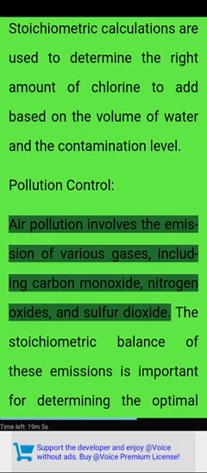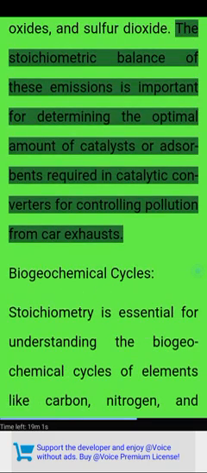Air pollution involves the emission of various gases, including carbon monoxide, nitrogen oxides, and sulfur dioxide. The stoichiometric balance of these emissions is important for determining the optimal amount of catalysts or adsorbents required in catalytic converters for controlling pollution from car exhausts.